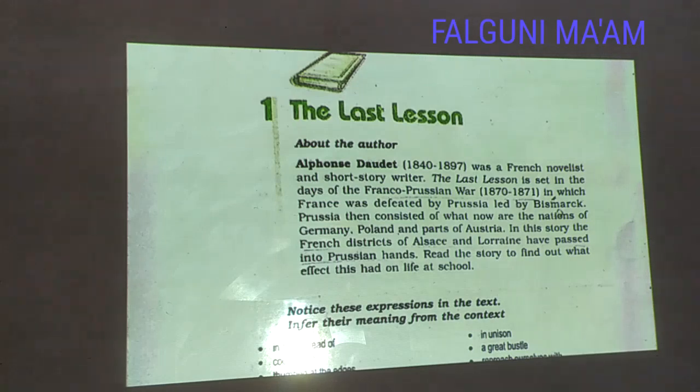Prussia then consisted of what are now the nations of Germany, Poland and parts of Austria. At that time Prussia was one country, but at present they are divided into different countries with the names of Germany, Poland and a few parts of Austria.